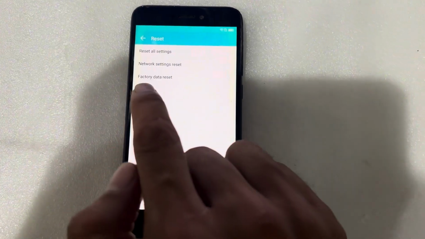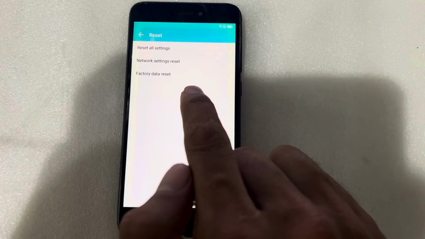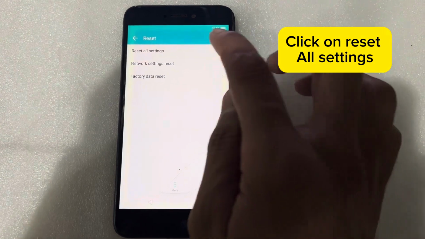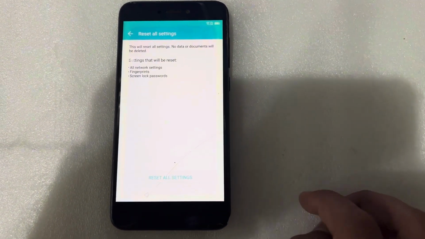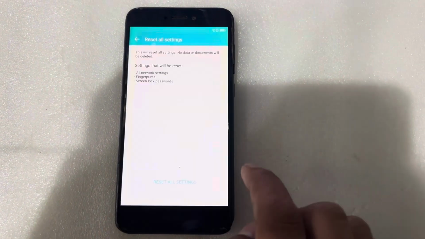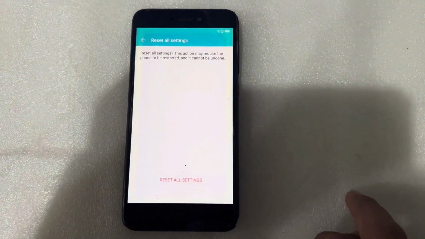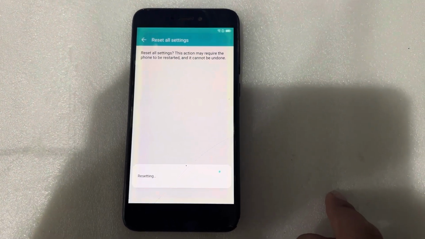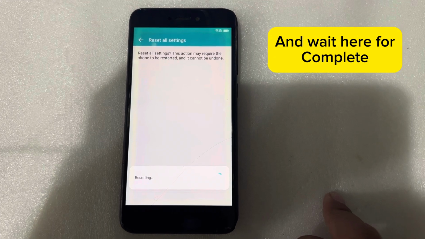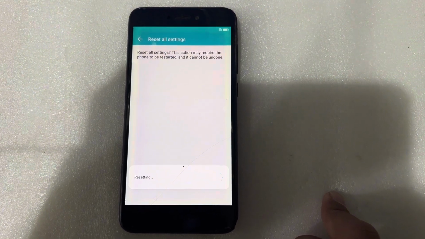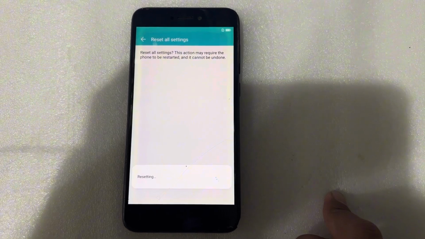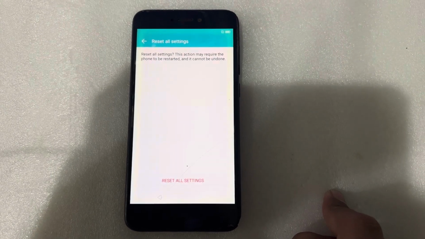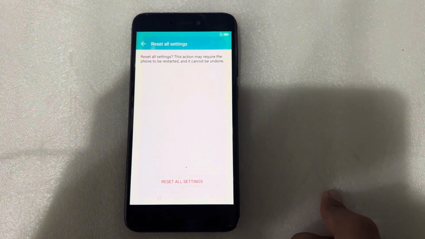Here are three options: factory data reset, network settings reset, and reset all settings. So I will press on the reset all settings. Reset all settings. It will be resetting in a few seconds. So yes, my phone is reset now.